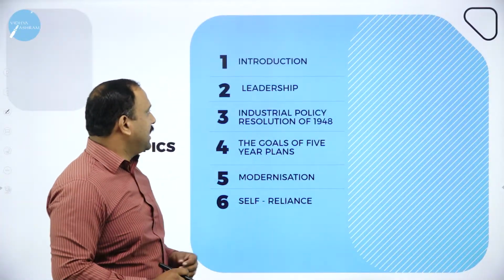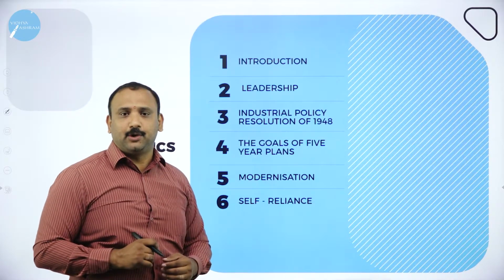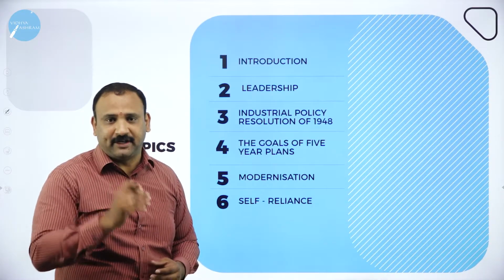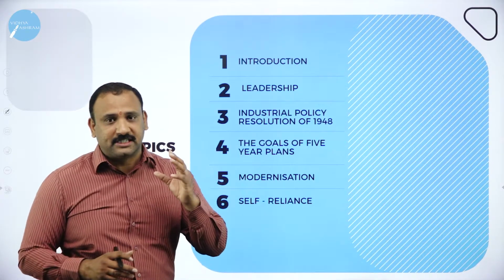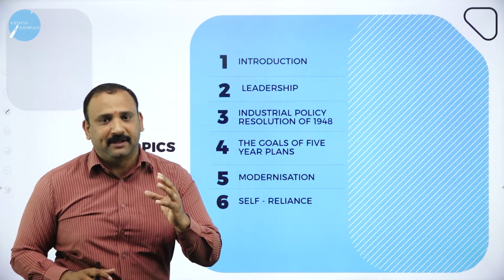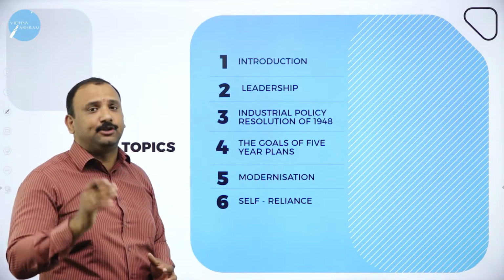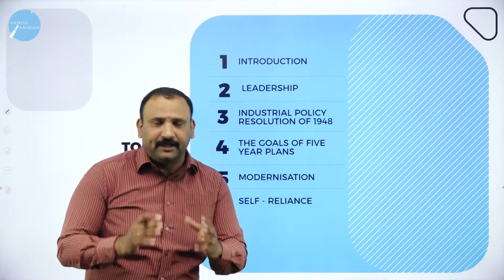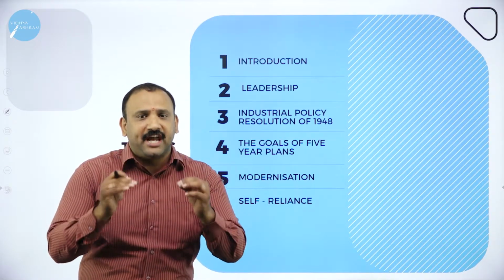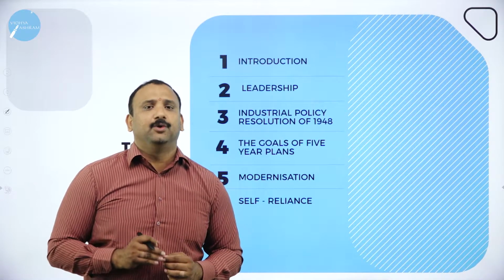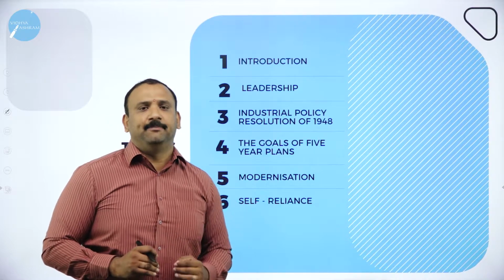These are the topics that we are seeing: introduction, the leadership matters, Industrial Policy Resolution of 1948, very effective factor. The goals of 5-year plans, that's very important for us, because that is the base for any planning methodology altogether. Modernization, self-reliance. We are still talking about self-reliance even at the present context today. So these are the important factors that change the Indian economy scenario altogether. So let's move forward and try to understand each one of them in detail.